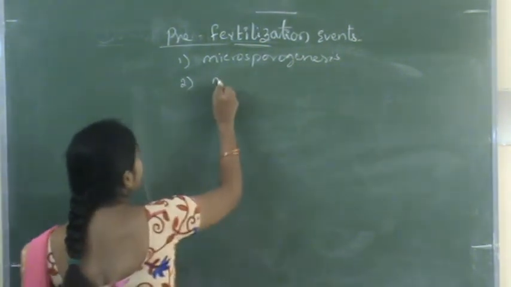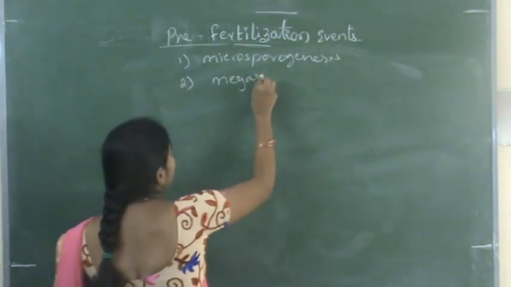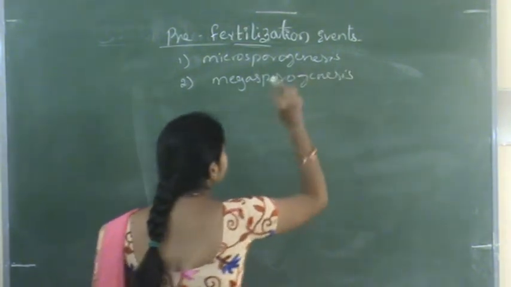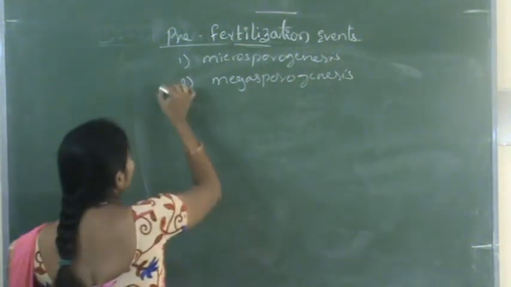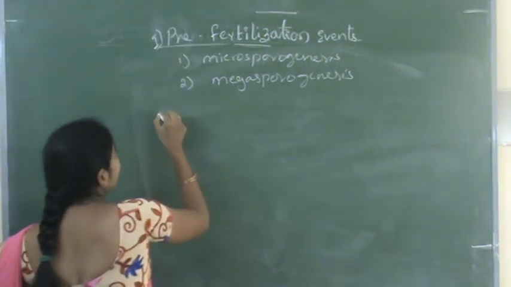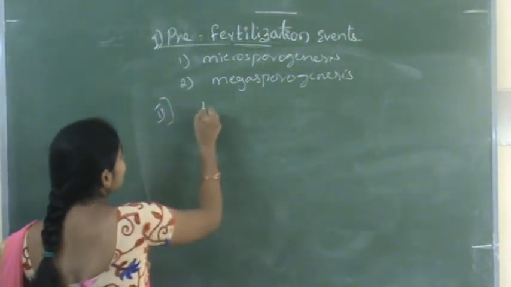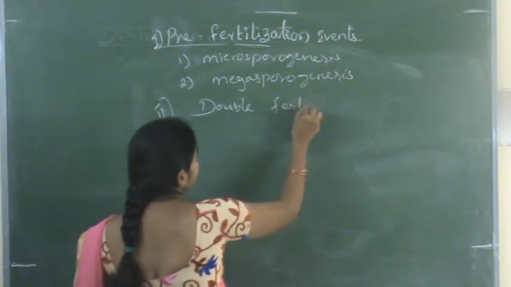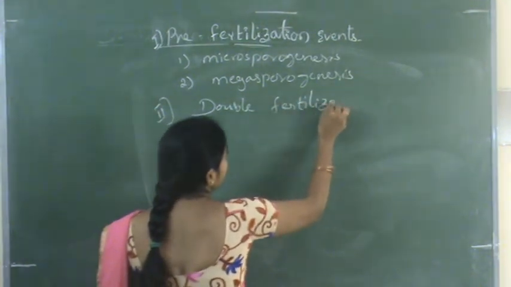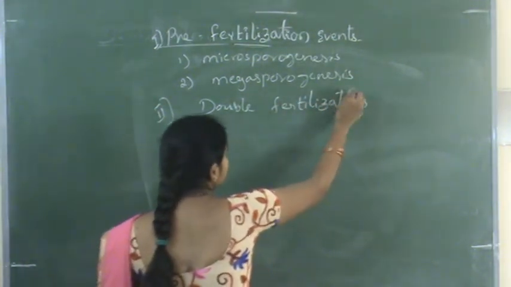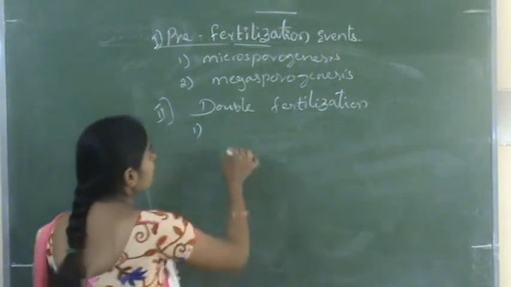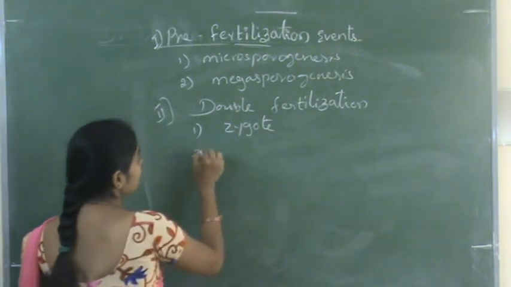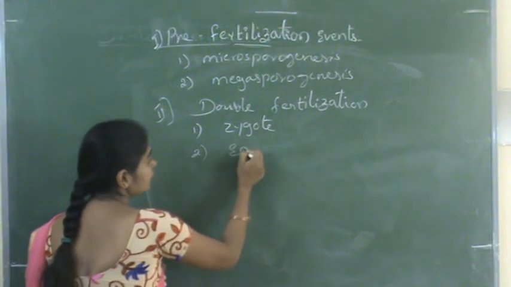The second one is megasporogenesis. And after that, double fertilization events. So in this, formation of zygote and formation of endosperm.